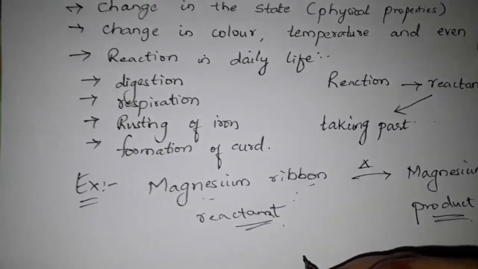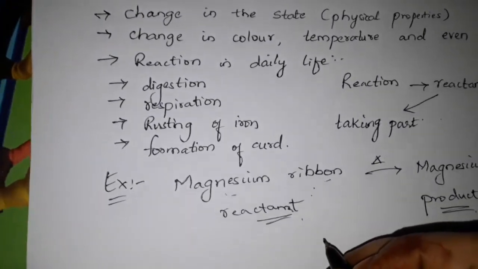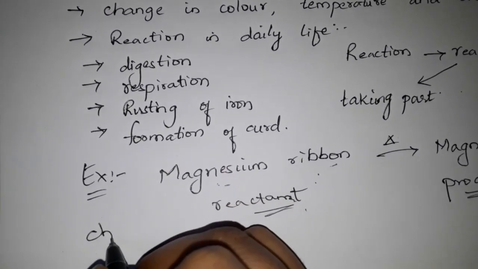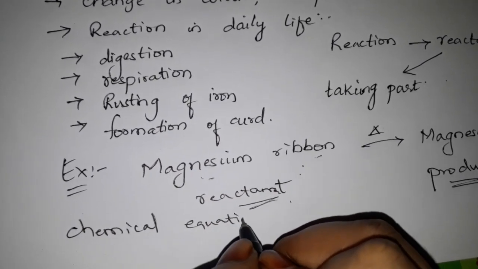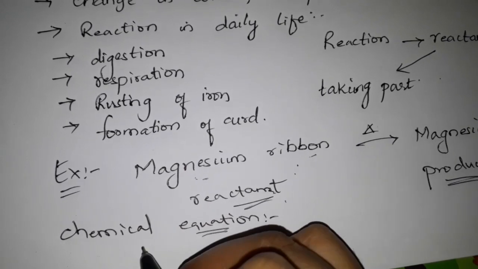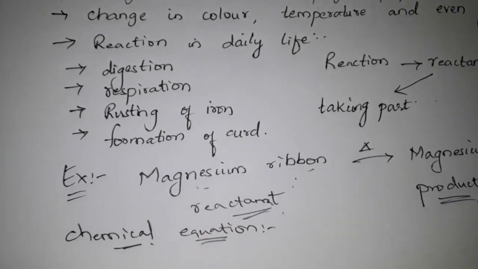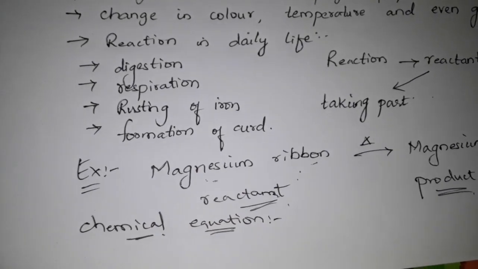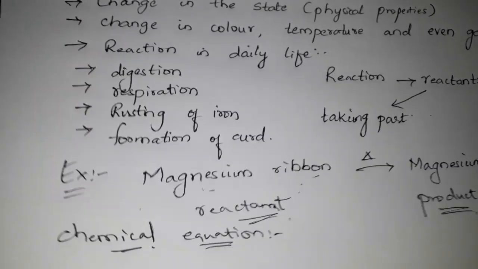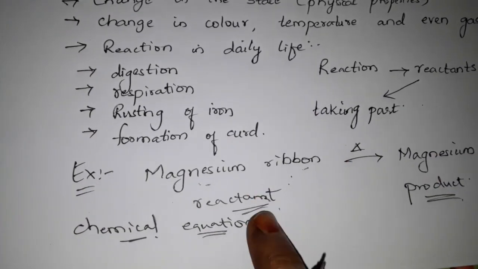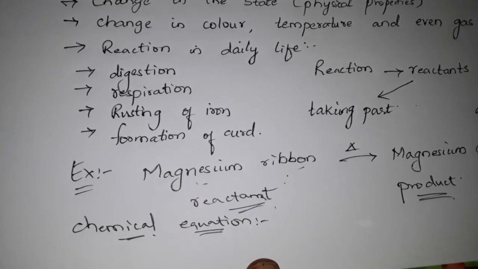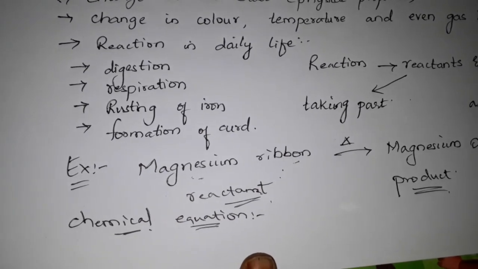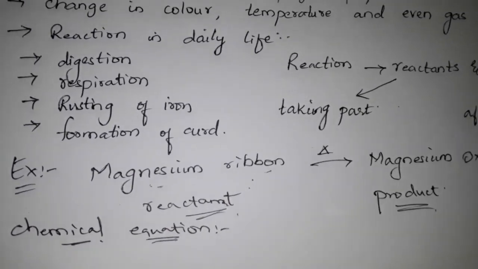So now we will learn what a chemical equation is. Okay, chemical equation. What is a chemical equation actually? It is nothing but, whatever chemical reaction is going on, it can be represented in the form of symbols of the substances, of reactants or products, with the mention of physical state.